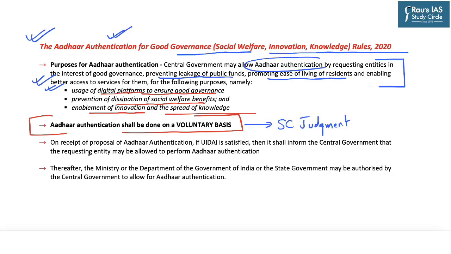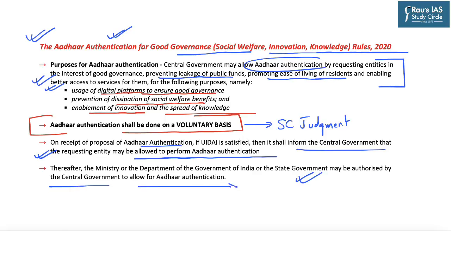As per the rule, on the receipt of a proposal for Aadhaar authentication, if UIDAI is satisfied, then it shall inform the central government that the requesting entity may be allowed to perform Aadhaar authentication. Thereafter, the Ministry or Department of the Government of India or the state government may be authorized by the central government to allow for Aadhaar authentication.